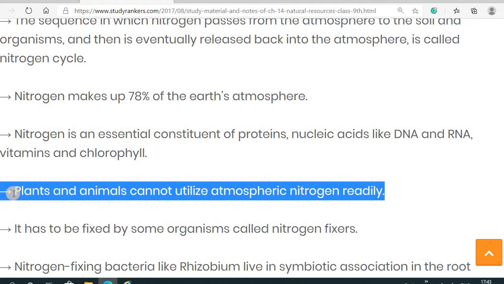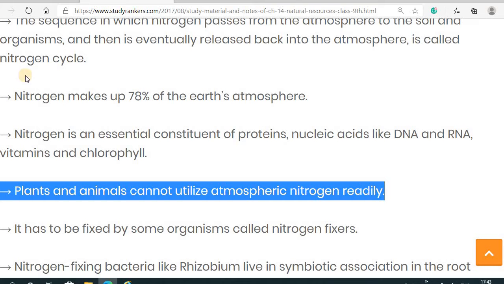This fixation work is done by nitrogen fixers, like bacteria, and in that especially the rhizobium bacteria, which are found in a symbiotic association. That particular bacteria is able to fix this atmospheric nitrogen, and after that this nitrogen can be utilized by the plants, and from the plants it is transferred to the herbivores, then the carnivores, and so on.